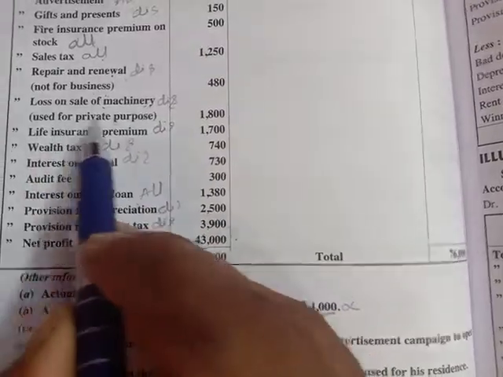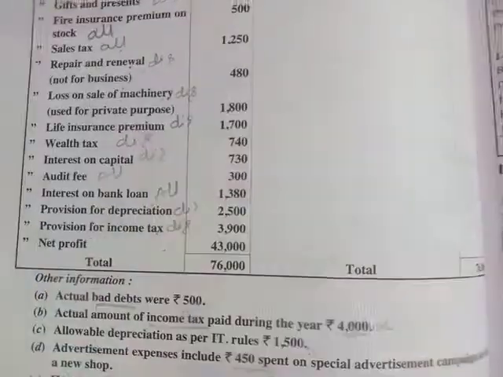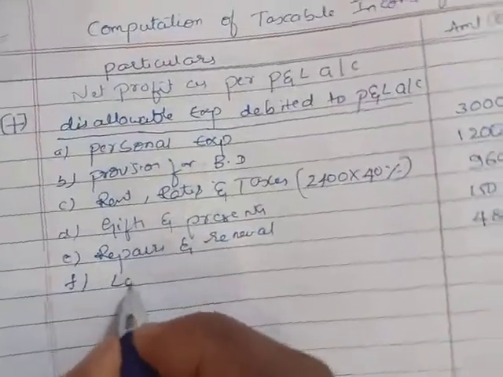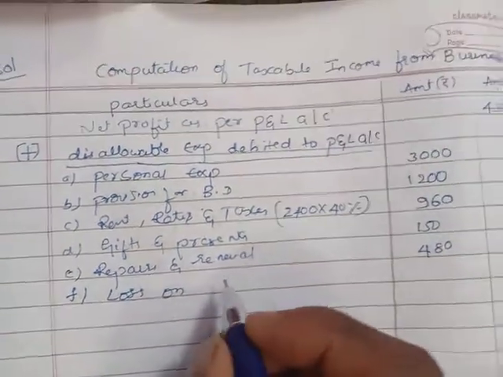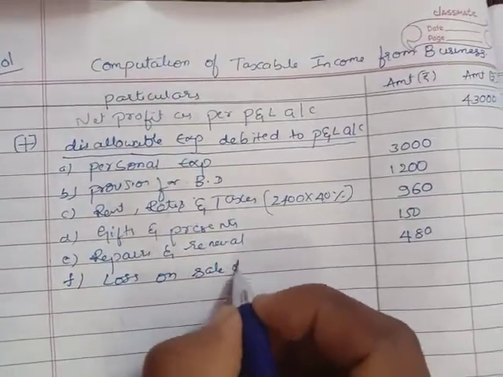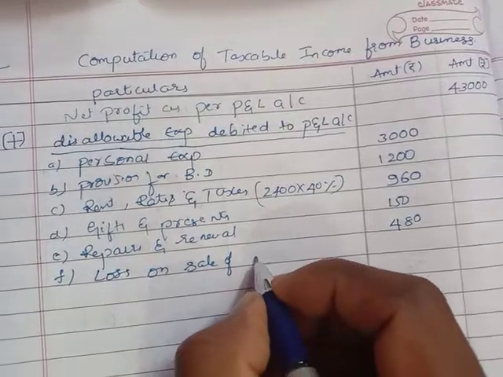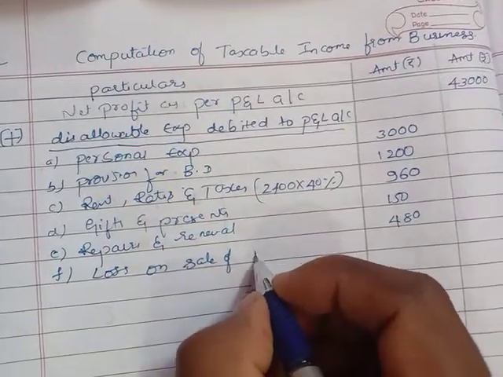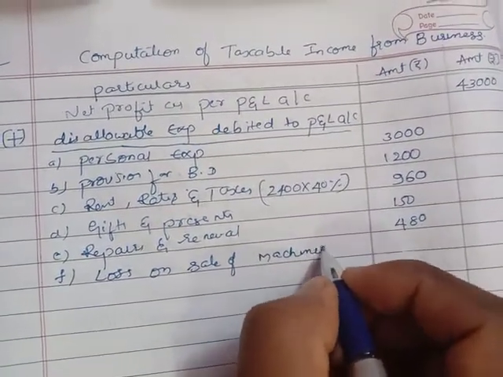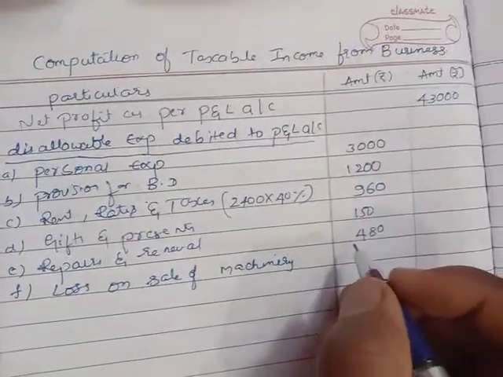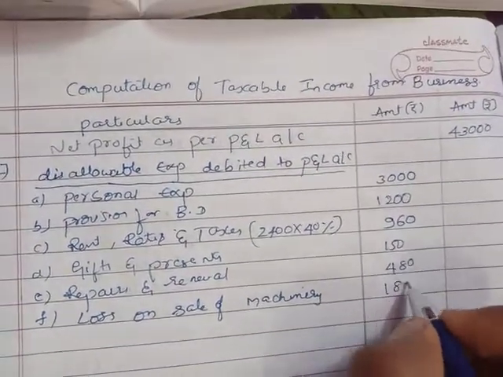Next, loss on sale of machinery used for private purpose. Private purpose in the sense it is disallowable. Loss on sale of machinery, how much? 1,800.